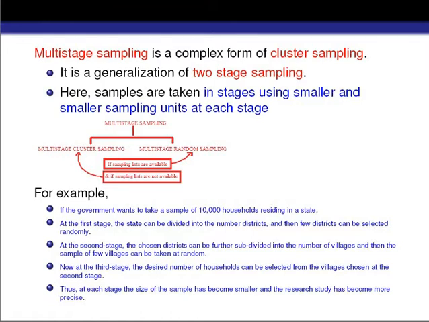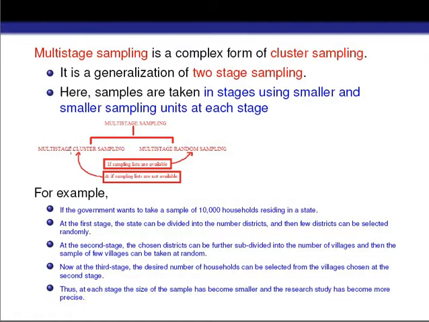In one technique we use the process of randomness to collect units from stage to stage, and in the other we take units from stage to stage according to our choice or our interest, since we don't have a clear-cut list of sampling units for the study. I'll explain it in our example so that both of these things are clear to you.